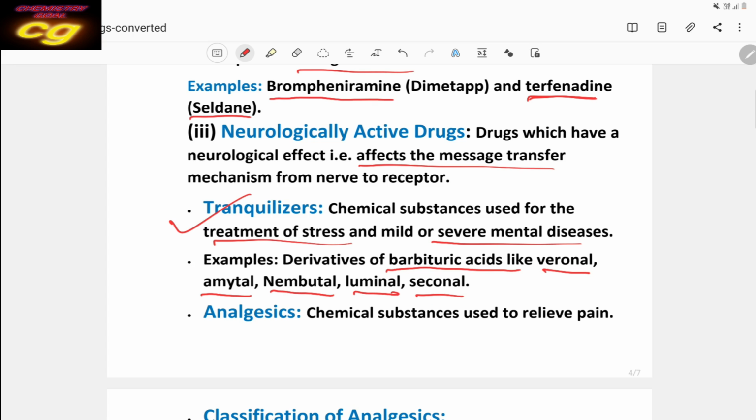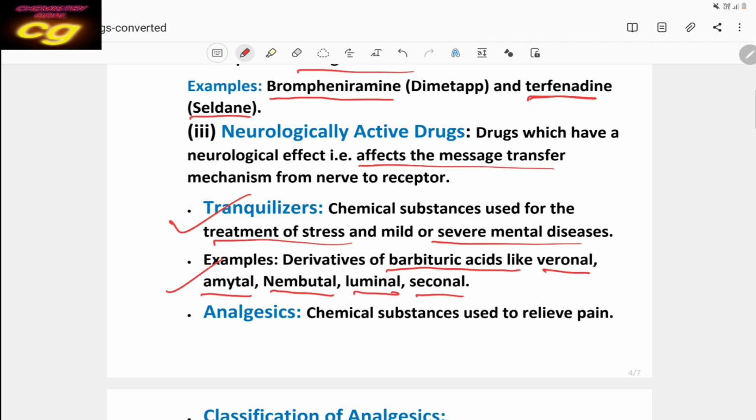You have to remember these are different types of tranquilizers. They control severe mental diseases and stress. These are very important tranquilizers.